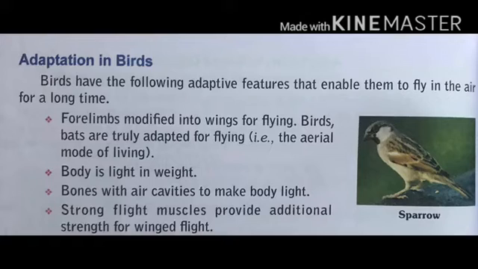Now the adaptation in birds. Birds have the following adaptive features that enable them to fly in the air for a long time. Forelimbs modified to wings for flying. Birds and bats are truly adapted for flying. That is an aerial mode of living. Body is light in weight. Bones with air cavities to make the body light. Strong flight muscles provide additional strength for winged flight.